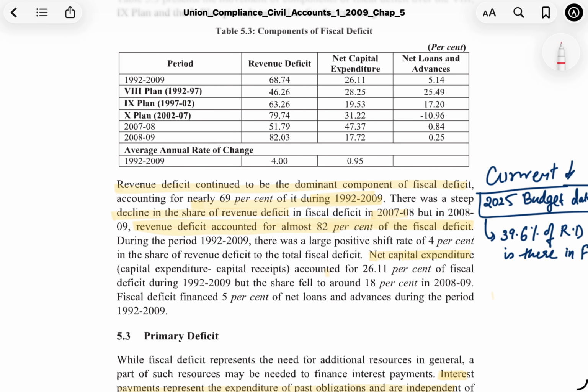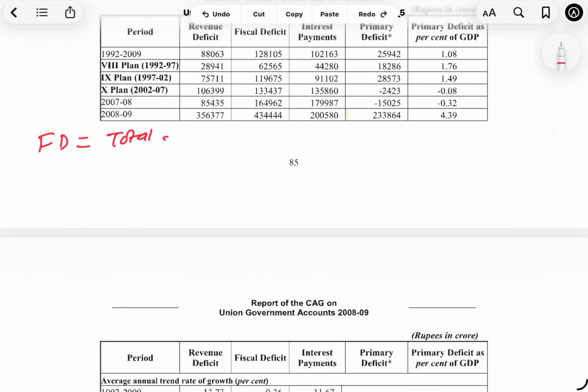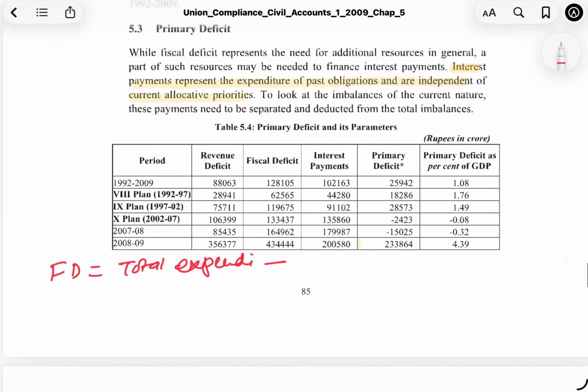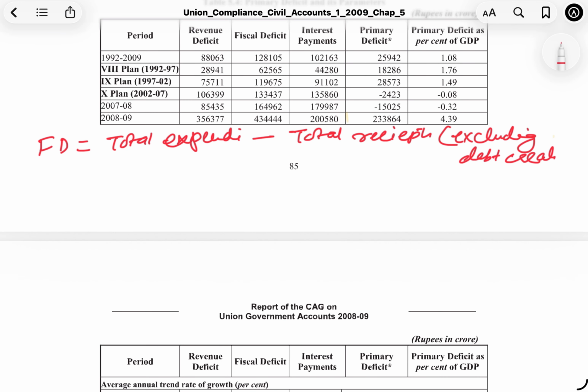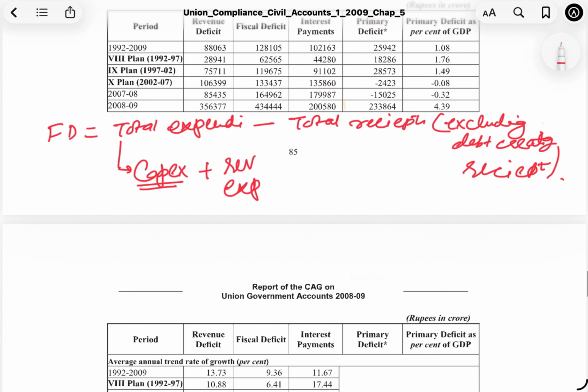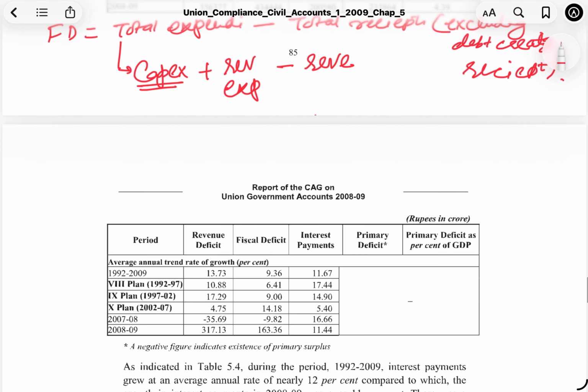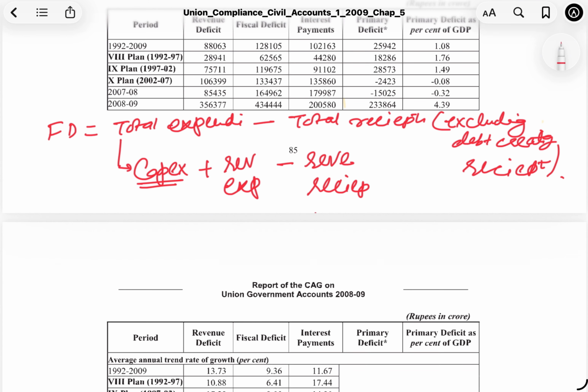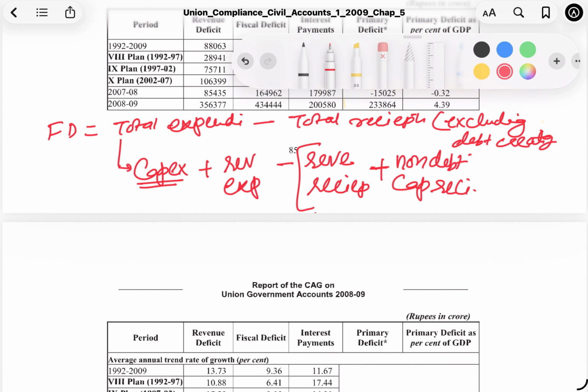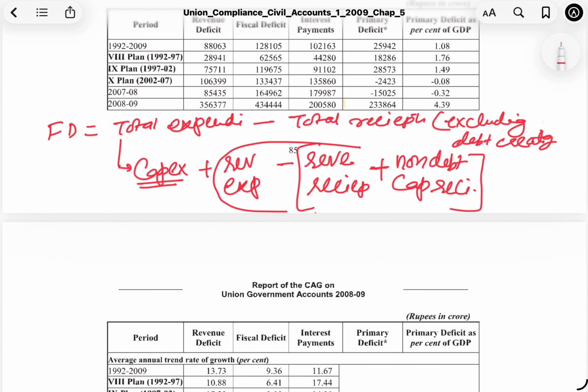Now, let's just write down the basic things again. Fiscal deficit was total expenditure minus total receipts excluding debt creating receipts. Now, this again we can write as capex plus revenue expenditure minus revenue receipts plus non-debt capital receipts. Now if we just see, this forms revenue deficit.